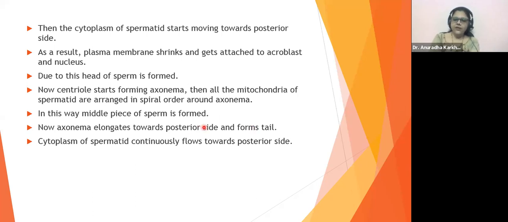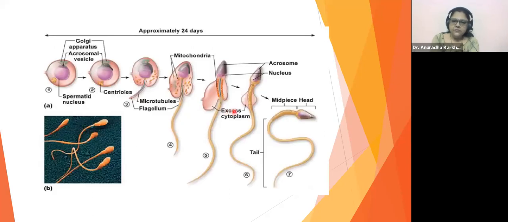So look at this diagram. See here, can you see? This blue one is the axoneme being formed, see the microtubules 9+2. Around this axoneme you can see a red covering. Can you see this red, orange, whatever color it seems to you, right? It is going to be the mitochondria. Okay, so this makes up the middle piece of the sperm.